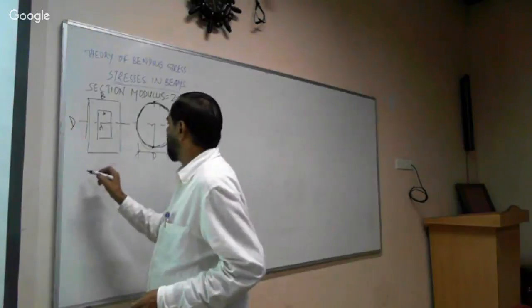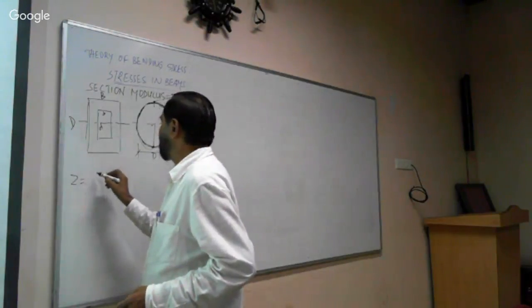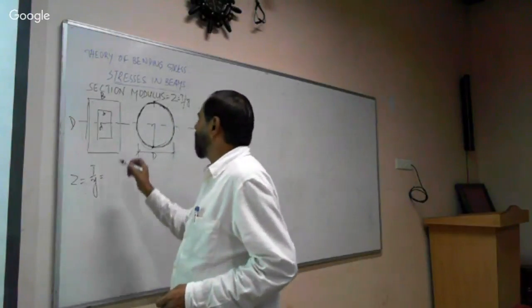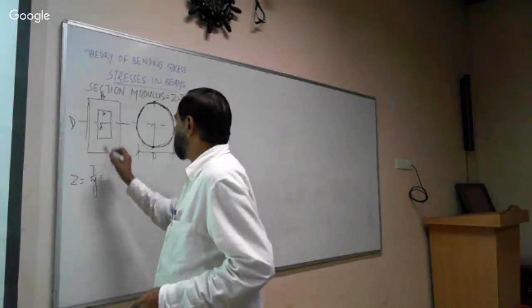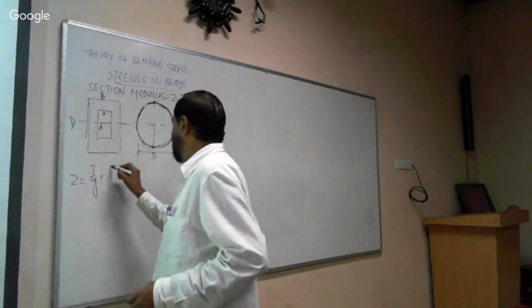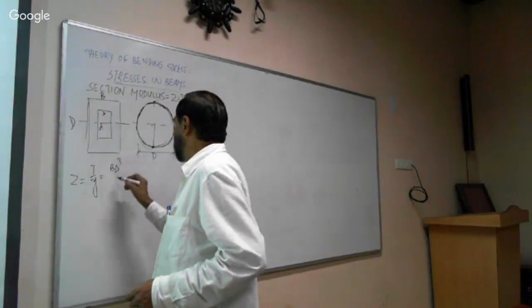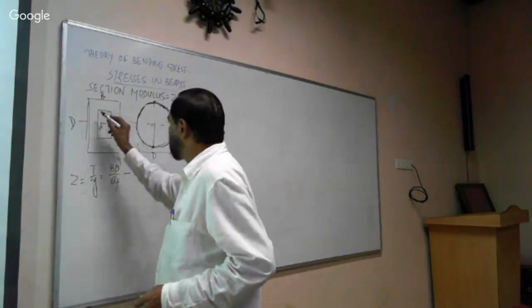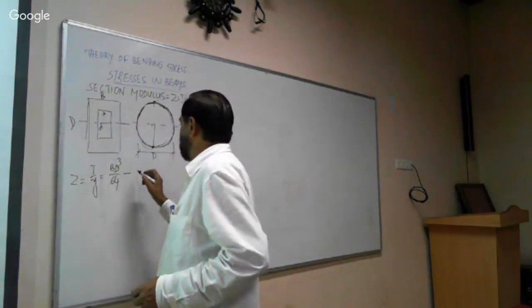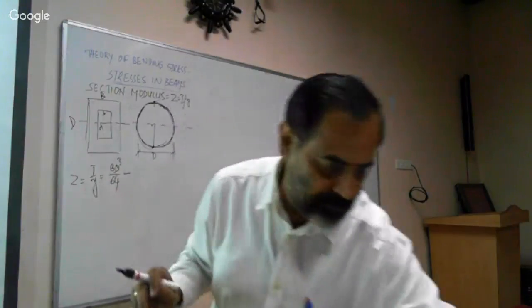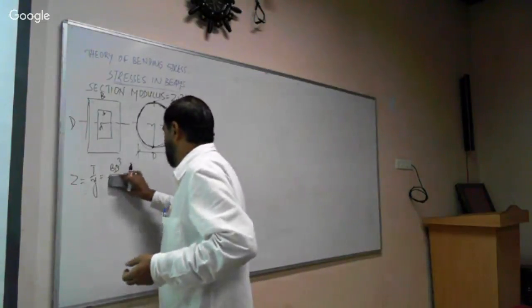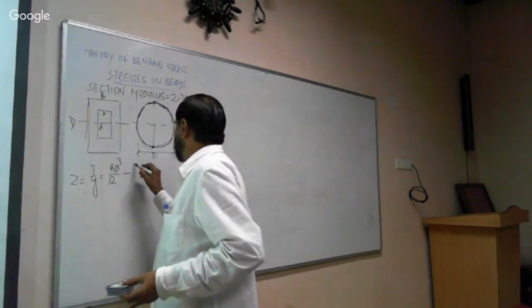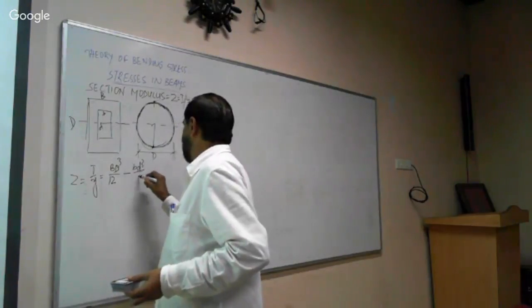The modulus of section Z is I by y. Now Ix is equal to BD cubed by 12 minus bd cubed by 12. Sorry, for the rectangular section it is BD cubed by 12 minus bd cubed by 12.